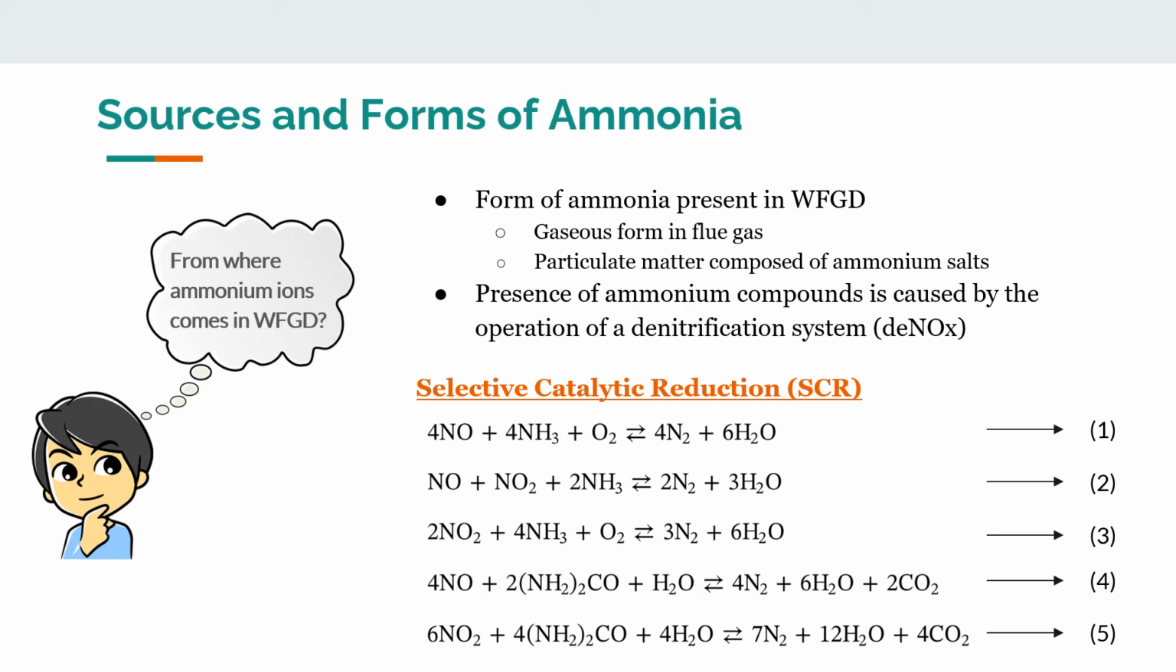Coming to selective catalytic reduction, the principle of operation for the SCR system is based on reactions of nitrogen oxide with gaseous ammonia or urea to produce molecular nitrogen and water. You can see the first three equations are reactions of nitrogen oxide and the last two equations are reactions of urea. 90% of the nitrogen oxides in the flue gas are present in the form of nitric oxide, NO, so reactions 1 to 4 are dominant.